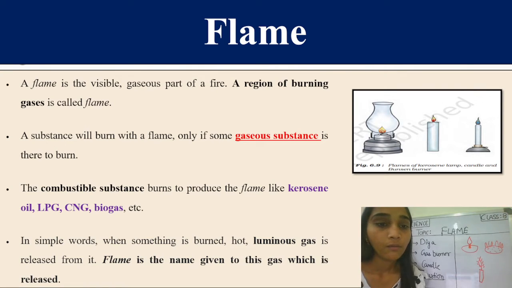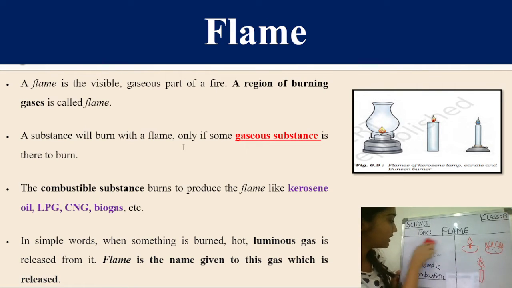Basically, a flame is the visible gaseous part of a fire, and the region of burning of those gases is called a flame, which you can see here. In real life we see the flame of a lamp, of the wick in a candle, or of the Bunsen burner which we use in our labs. All that is called a flame, the visible part of a fire. And a substance will burn with a flame only if some gaseous part is present in it, because of the oxygen which is responsible for burning.